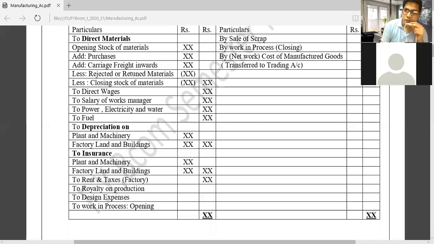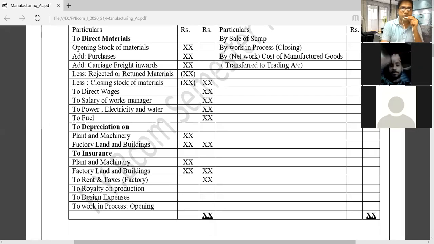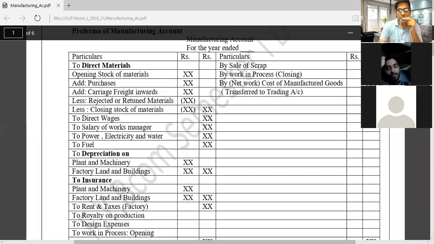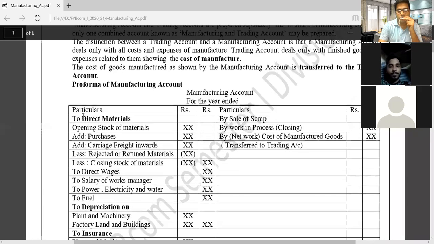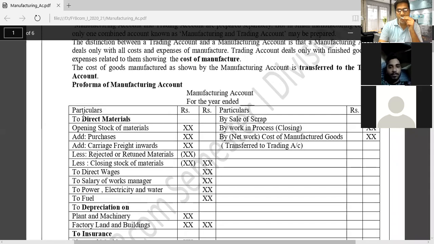So I hope you understood how we will prepare our manufacturing account. It is very important to prepare the manufacturing account, the first account in our final accounts, and whatever balancing figure comes is the cost of manufactured goods. And it is transferred where? To the trading account. It is very simple.